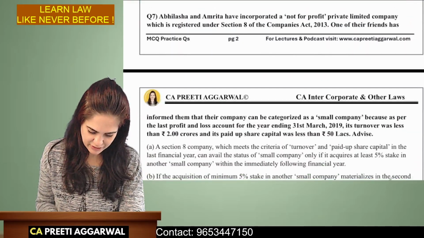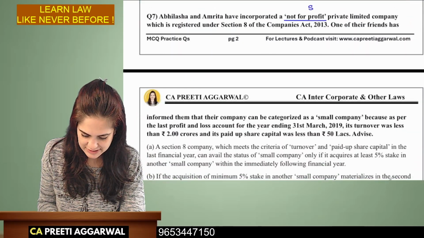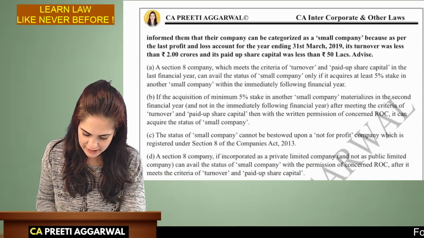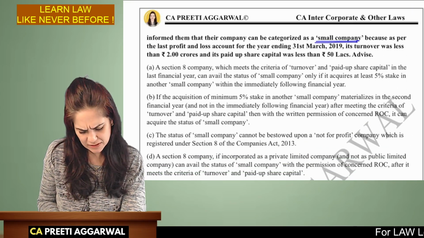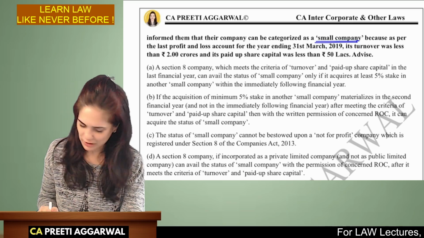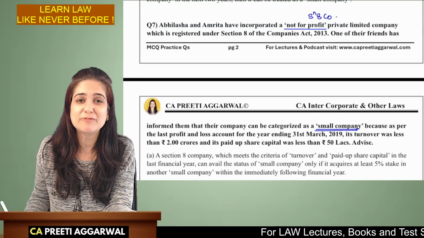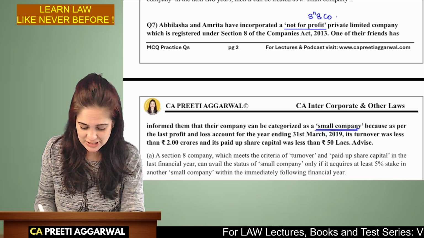Abhilasha and Amrita have incorporated a non-profit. It is a Section 8 company. They want to be categorized as a small company. Will they get the benefit of a small company? No, you're already a Section 8 company. You're already getting so many benefits. There are so many privileges given to a Section 8 company.